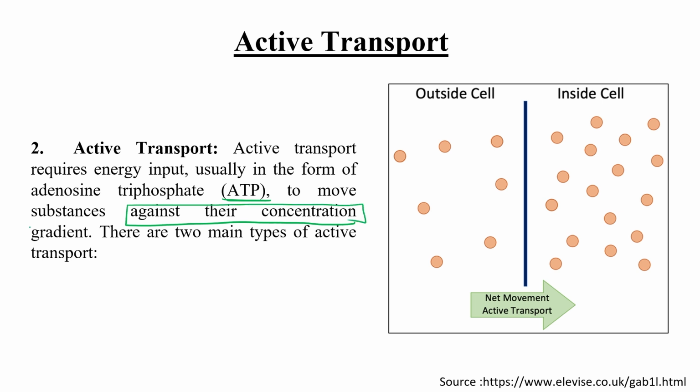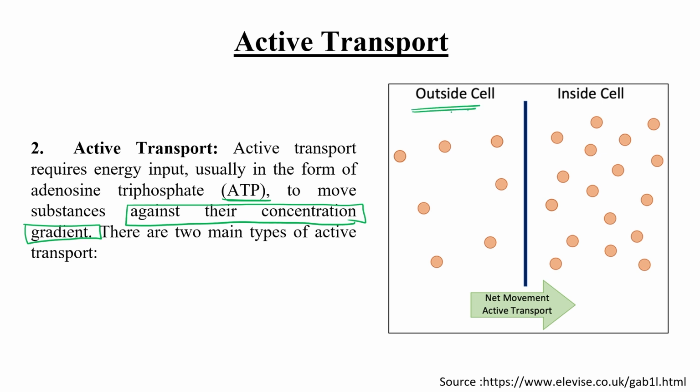Why do we need energy? Because at that time we need to move against the concentration gradient, from low concentration to high concentration.